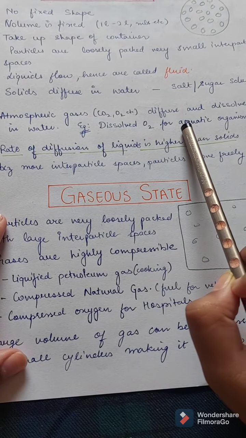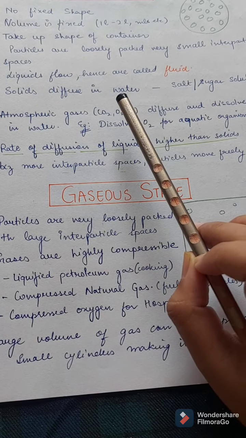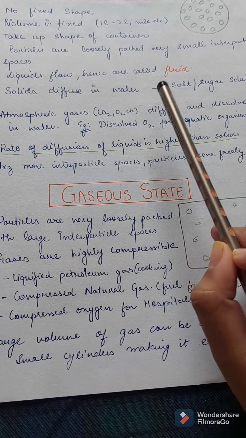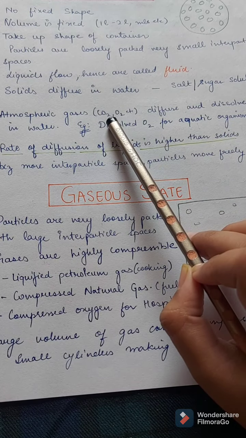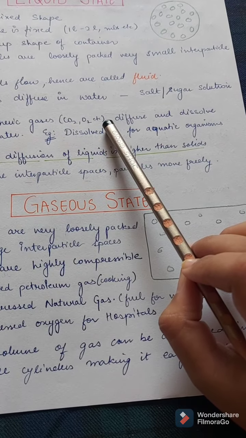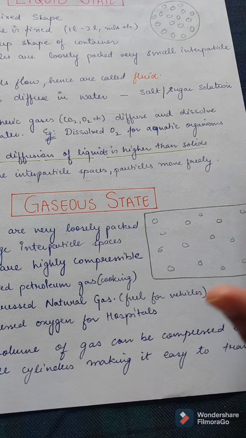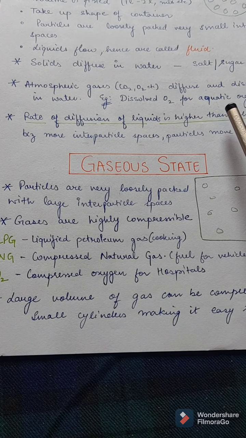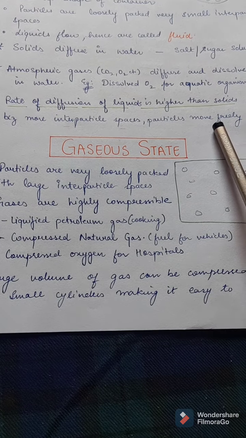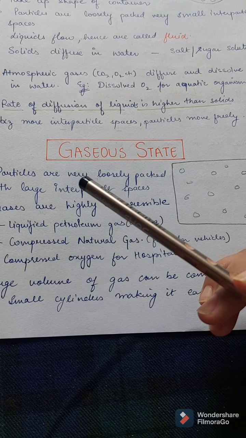Atmospheric gases diffuse and dissolve in water. So now, what are the atmospheric gases? Gases that are present in the atmosphere, for example, carbon dioxide, oxygen, nitrogen, etc. So these gases diffuse in water. When oxygen is dissolved in water, it is helpful for the aquatic animals to breathe. Rate of diffusion of liquids is higher than solids. This is because in liquids there are more interparticle spaces and particles are free to move.